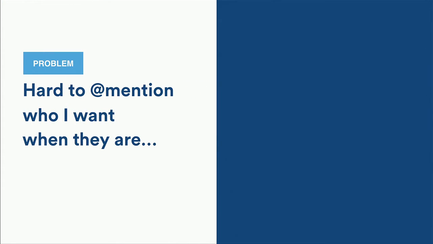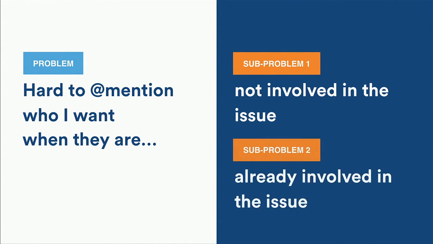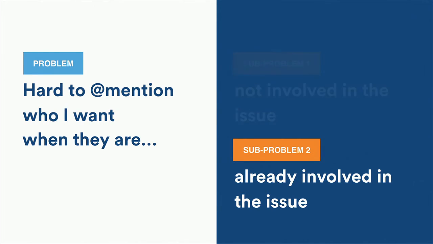It's hard for me to mention who I want when they're not involved in the issue, so we're pulling them in for the first time. And it's also hard for me to mention who I want when they're already involved in the issue. So maybe we've mentioned Mr. Wilson in the past on a previous comment, but we need to direct another comment at him again. We still have to sift through this big list. But it turns out this second subproblem is actually pretty easy to solve using simple heuristics.